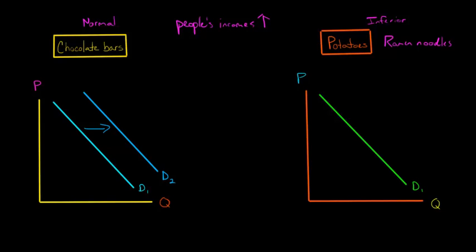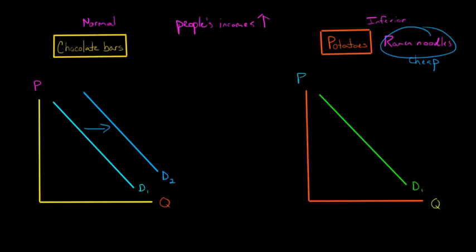Now, let's think of the same thing, a doubling or tripling of people's income. Somebody got a raise at work, people are doing a lot better. And now let's think about the demand for potatoes, or ramen noodles, or something cheap. The idea is something very inexpensive, and people would like to buy something they see as higher quality.